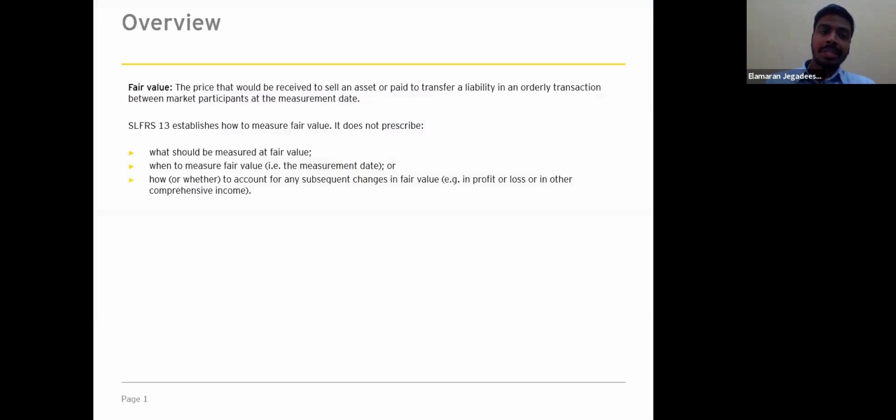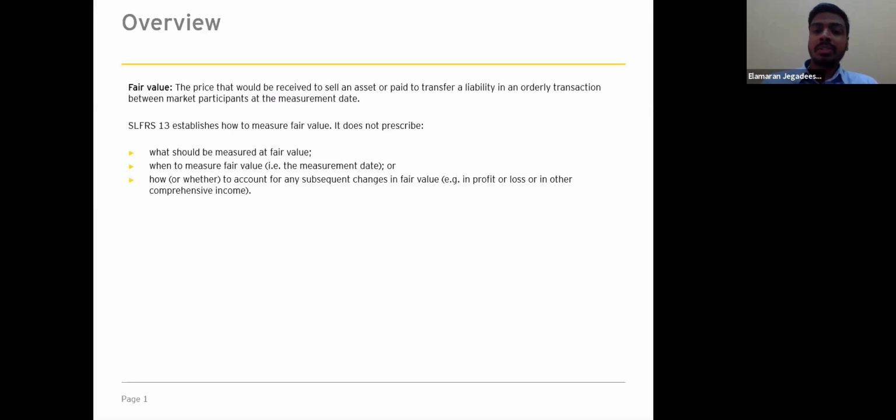So moving on to the next slide, here we have included the overview of this standard. The standard defines fair value as the price that would be received to sell an asset or paid to transfer a liability, which is also known as the exit price, in an orderly transaction.